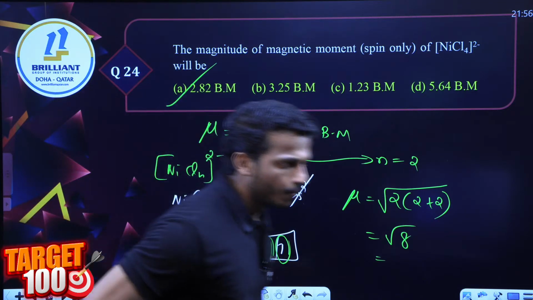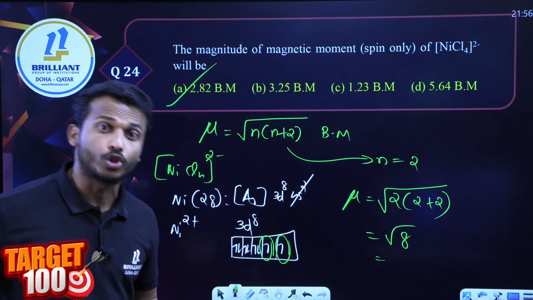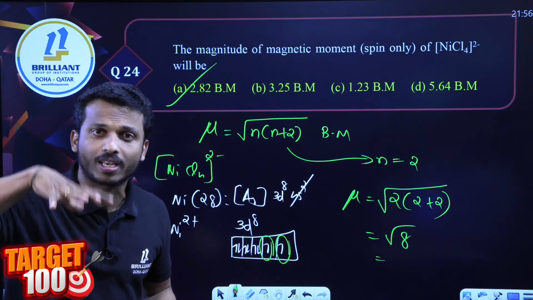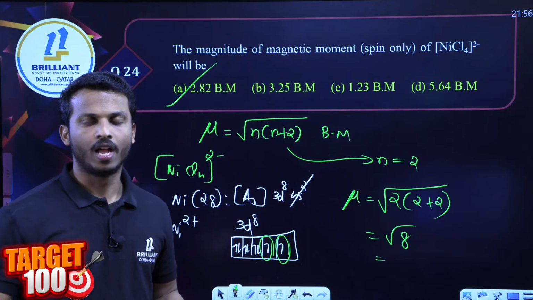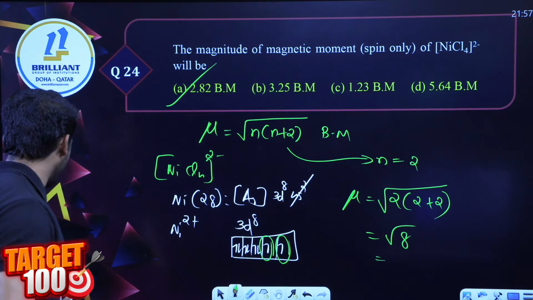So be careful. Mostly they will give the atomic number, but not sure. Up to atomic number 30 we should remember. At least atomic number up to 30 is compulsory to remember. Okay, careful all of you.